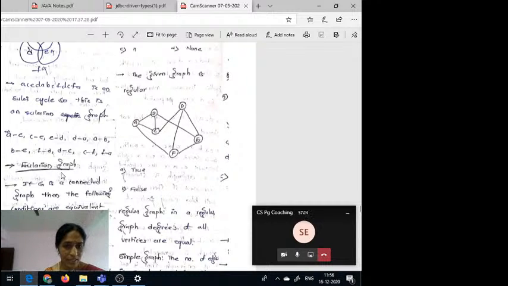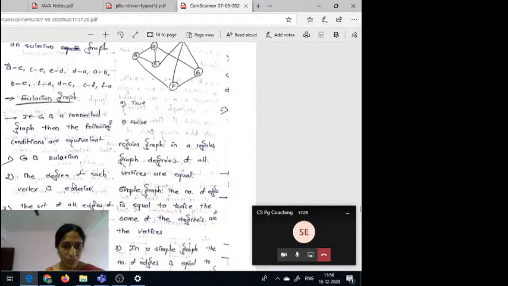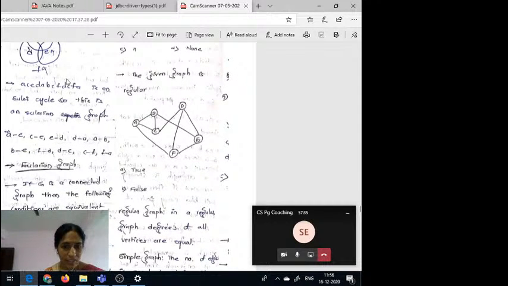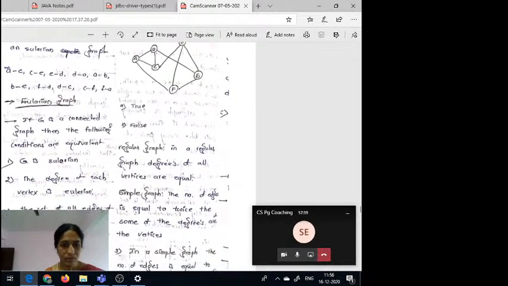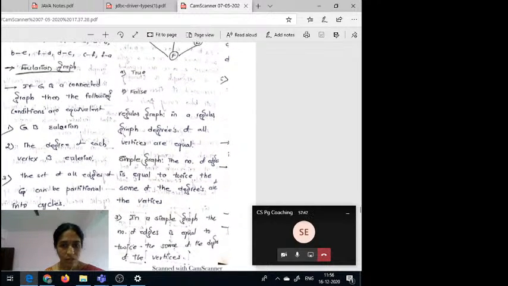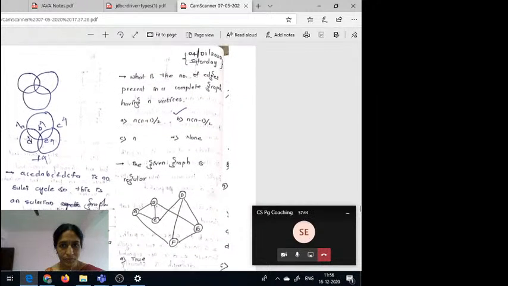G is Eulerian. The degree of each vertex is even. The set of all edges of G can be partitioned into cycles. So out of these points, which is satisfied? If G is a connected graph, then the following conditions are equivalent. తప్పు మళ్ళీ తప్పు రాసాను. క్వశ్చన్స్ రాంగ్ ఉన్నాయి, నేను రేపు ఎక్స్ప్లెయిన్ చేస్తాను.